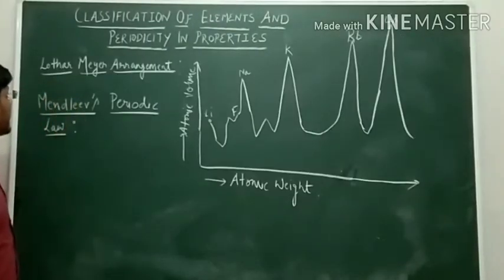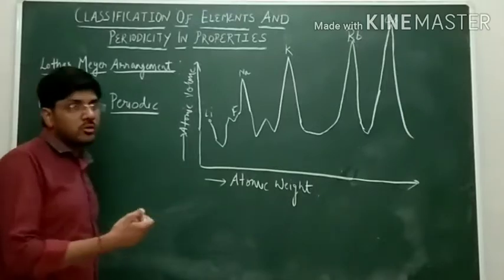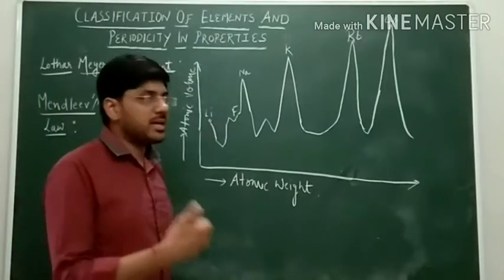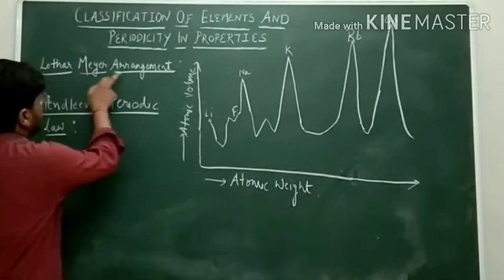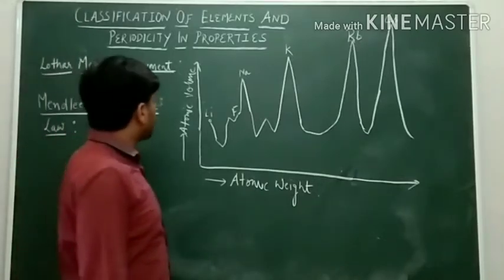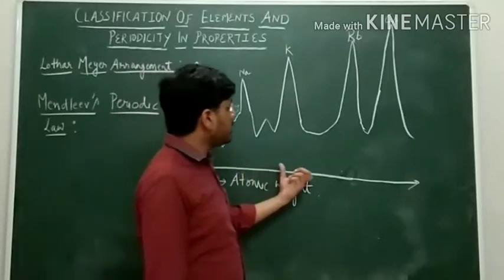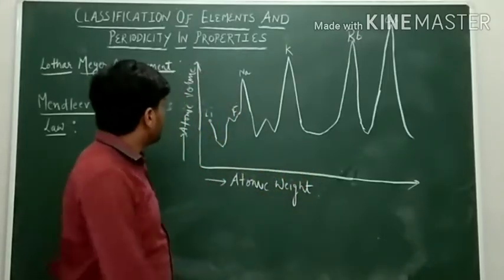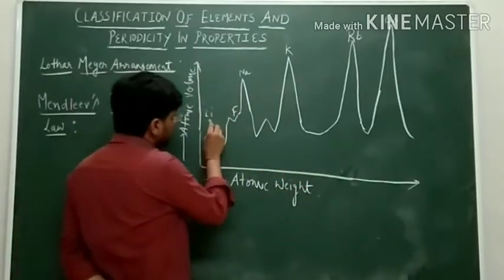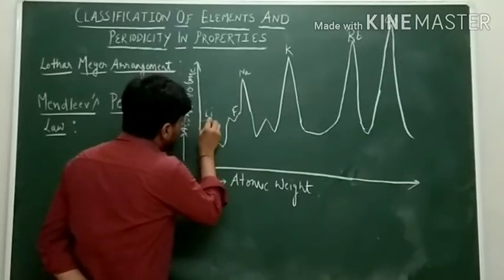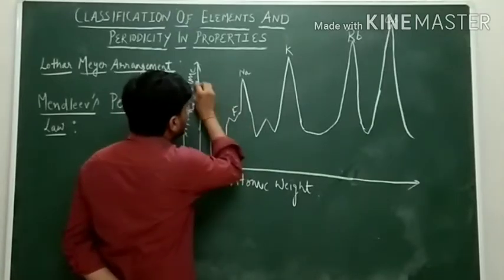Next, the scientist who came to know how to arrange the elements is Lothar Meyer. What he did, he drew the graph between atomic volume and atomic weight. Like lithium, here he drew one point, then here.